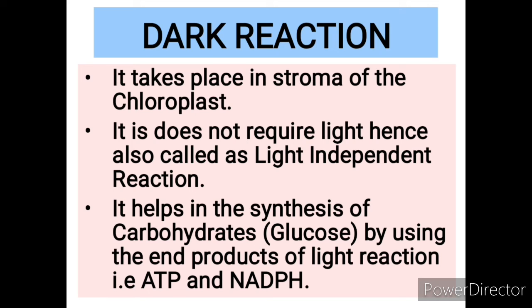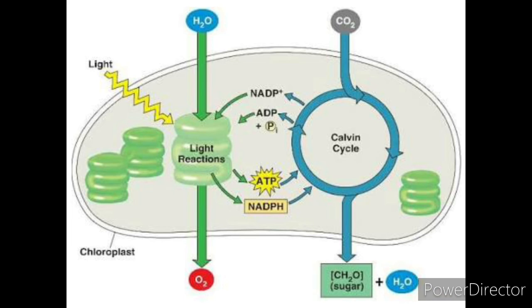It helps in the synthesis of carbohydrates, that is glucose, which is the end product of photosynthesis, by using the end products of light reaction, that is ATP and NADPH. Hence light reaction takes place before the dark reaction, because for the starting of dark reaction there is need of the ATP and NADPH, which are formed by the light reaction.